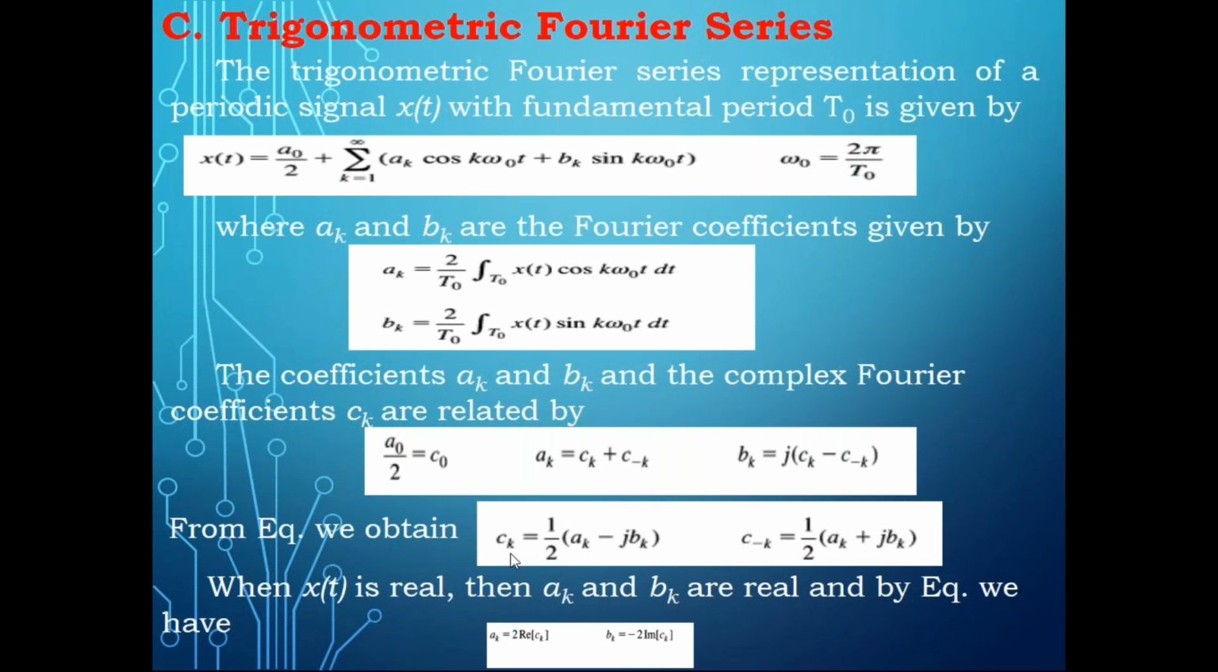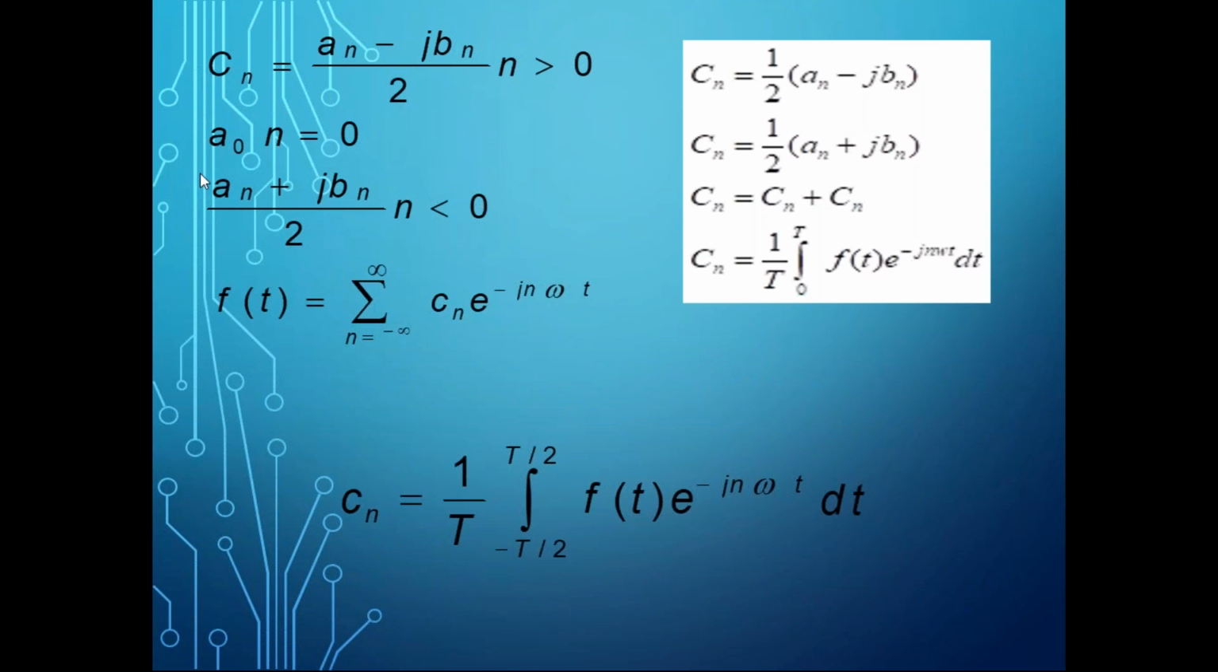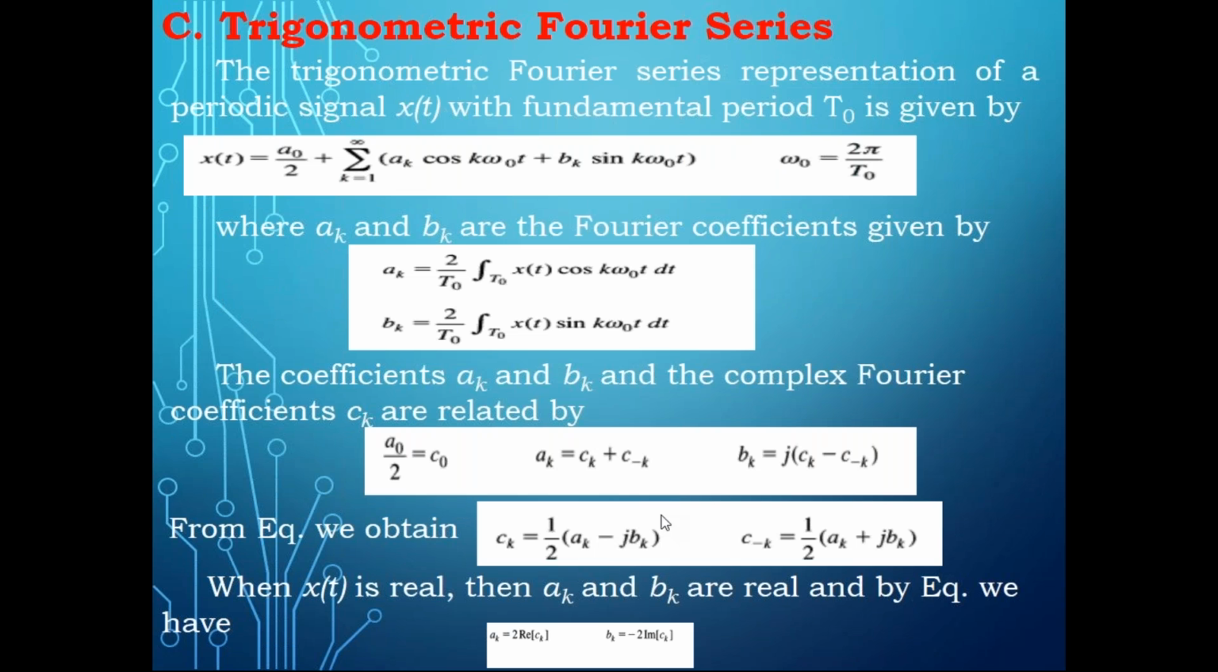Please see, we have Cn in the last slide. We derived Cn, which is an minus jbn by 2, and for negative n you can write c minus n, which is an plus jbn by 2. So since n less than 0 covers all the negative values, and n greater than 0 covers all the positive values, that's the reason we use Cn and c minus n. In some books they use that notation.